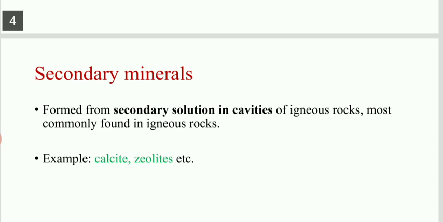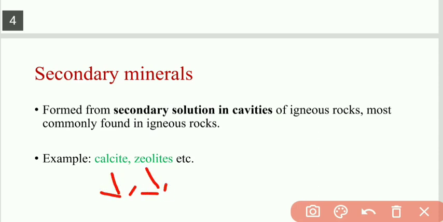When those pore spaces are filled up by a different chemical composition, that gives us a secondary type of mineral like calcite, zeolite. All this we have studied already in 11th standard.